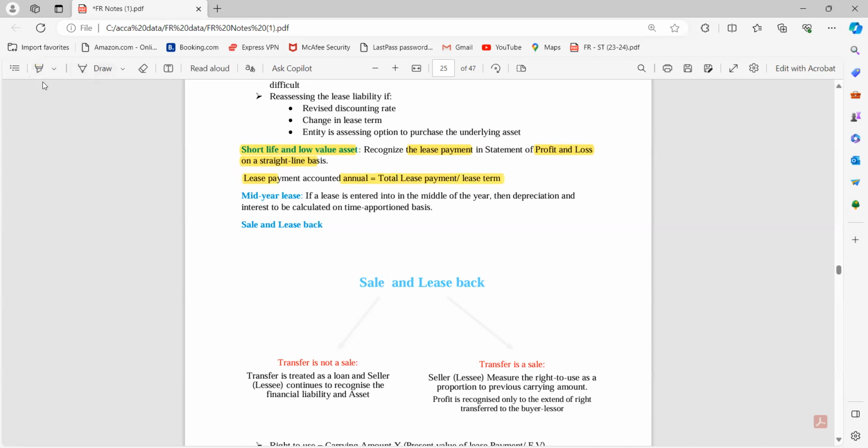And if the asset is on a mid-year lease, so if the lessee enters the lease in the middle of the year, then depreciation and interest are to be calculated on a time basis. Basically, if we enter the lease in the middle of the year, I will calculate on a time proportion basis, depending on how many months in this year are covered under the term.